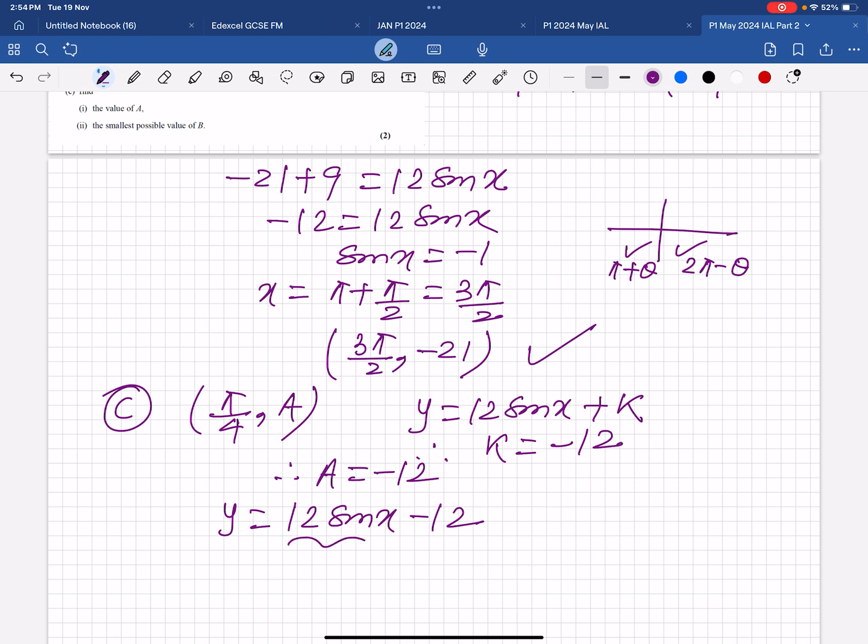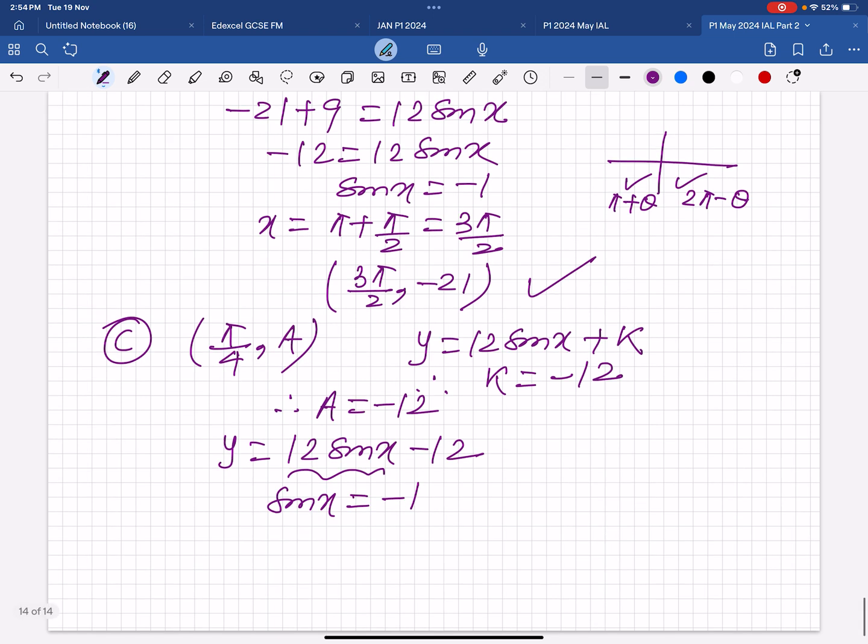So its minimum is basically minus 12 and minus 12, so minus 24. So sine x equals minus 1. So then 2 pi minus pi by 2 is again 3 pi by 2. But the next one would be,